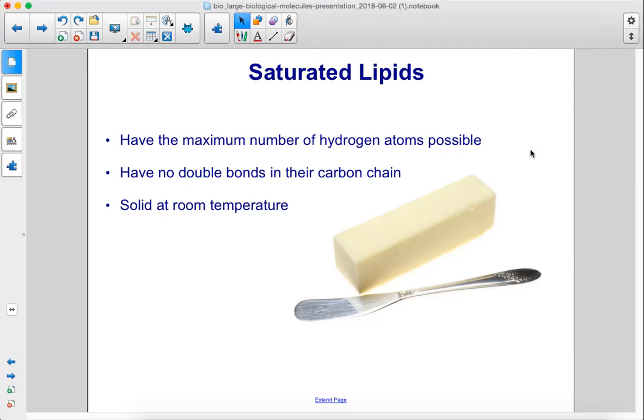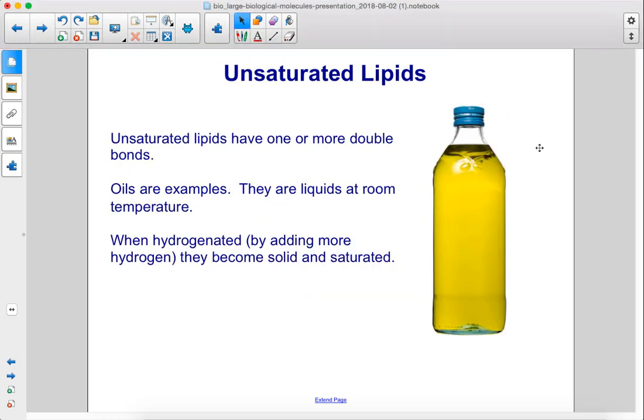Saturated lipids have the maximum number of hydrogen atoms possible, have no double bonds in their carbon chain, and are solid at room temperature. Unsaturated lipids have one or more double bonds. Oils are examples. They are liquids at room temperature. When hydrogenated by adding more hydrogen, they become solid and saturated.